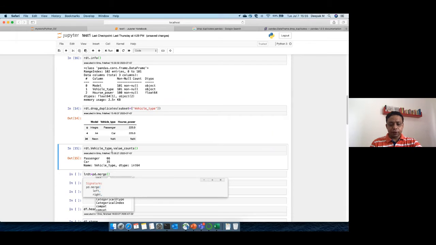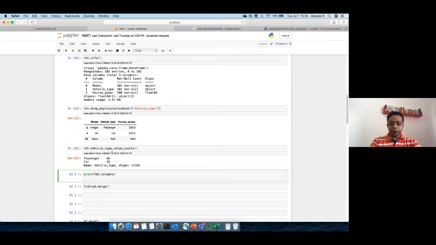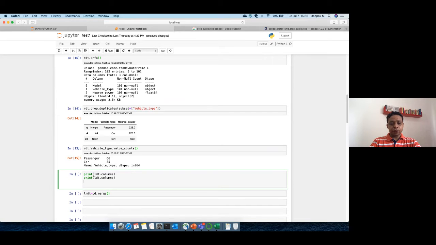A very easy way is, just before the cell where you are trying to write your merge code, you simply say print ldt.columns and then print rdt.columns. The names are up to you, whatever you want, you can keep it.